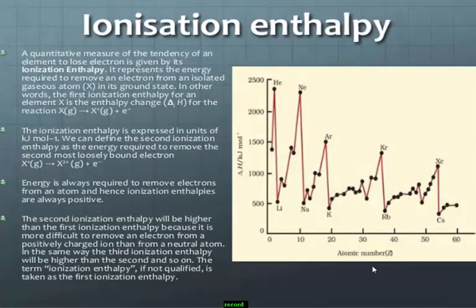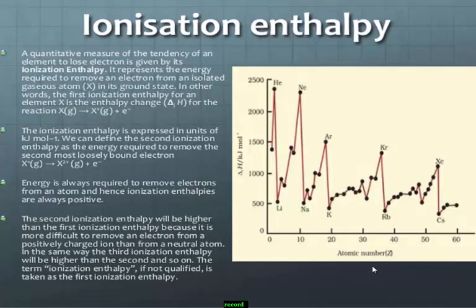Next, ionization energy, also called ionization enthalpy. What is ionization enthalpy? The amount of energy required to remove the outermost electron from an isolated gaseous atom is called ionization energy.